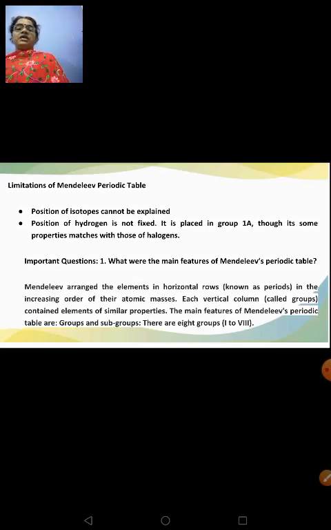Mendeleev arranged the elements in horizontal rows known as periods in the increasing order of their atomic masses. Each vertical column, called groups, contains elements of similar properties. The main features of Mendeleev's periodic table are groups and subgroups. There are 8 groups. When the question is about main feature, you have to talk about a particular point which was not told by the earlier scientists. So he was the one to introduce the concept of groups and periods, right? This should not confuse you.